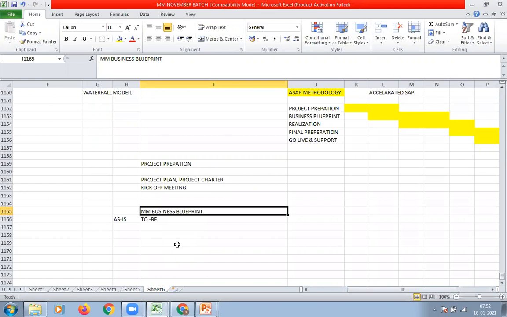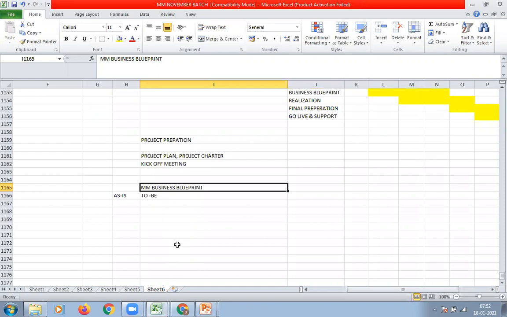If our customer has more business processes, then for each and every module, we have to prepare a separate business blueprint document. There is no standard, there is no hard and fast rule. It depends on the client and the company's decision whether they want a single business blueprint or an individual business blueprint document for each module.